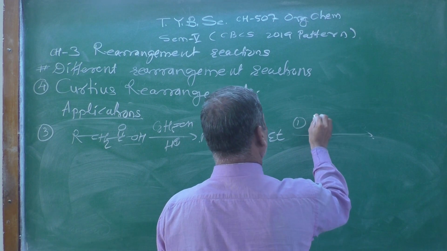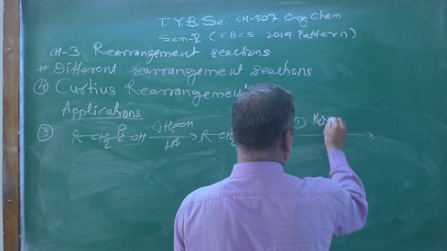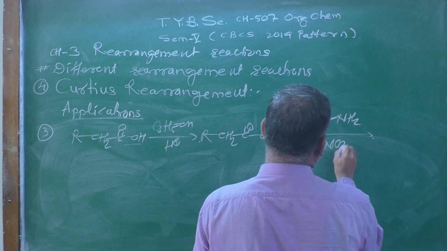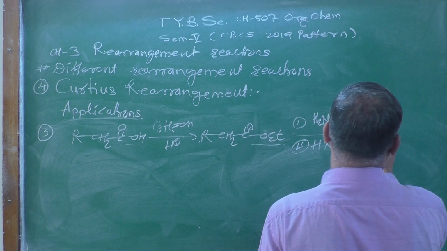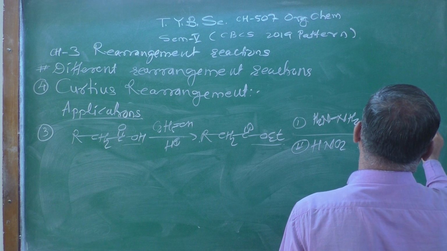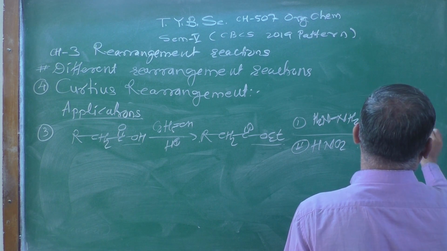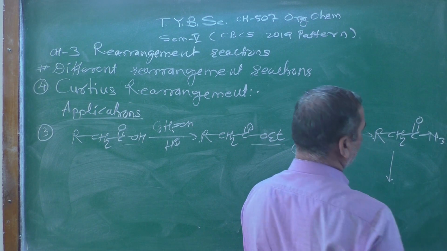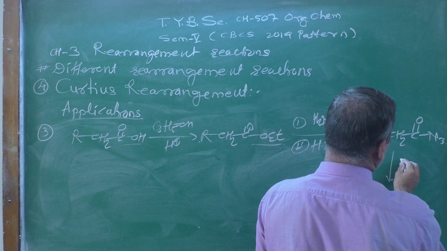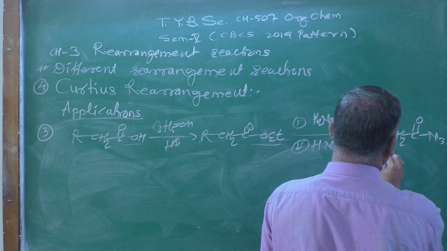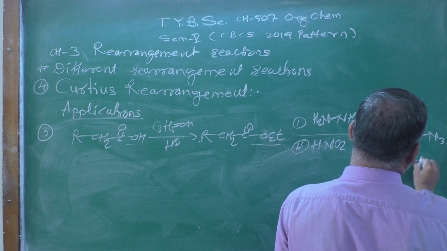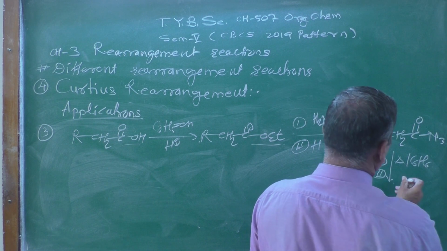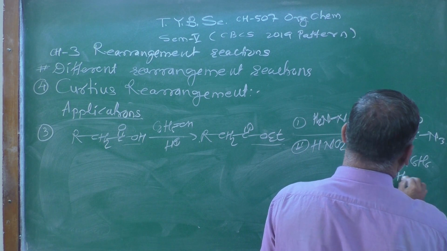That ester group is further treated with first H2N-NH2, and second nitrous acid, HNO2. The ester group gets converted into RCH2, C double bond O, N3, the acyl azide. That acyl azide is further treated with heat in the presence of an inert solvent like benzene, followed by hydrolysis.